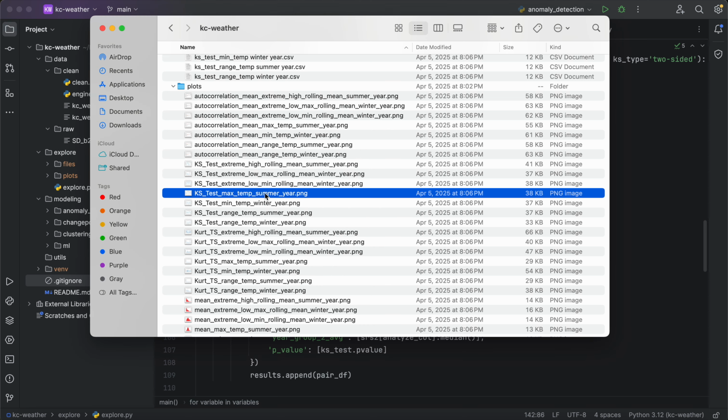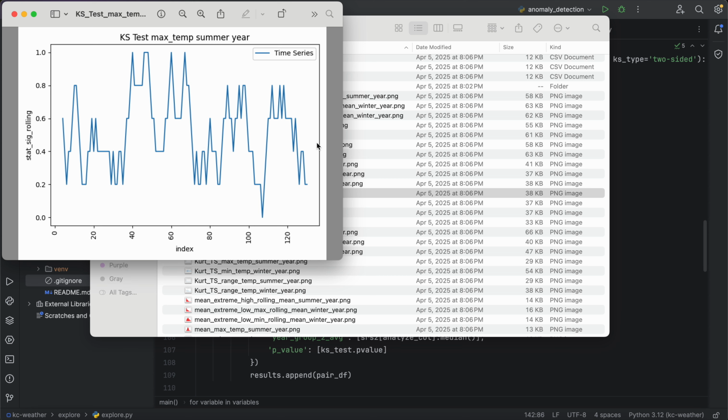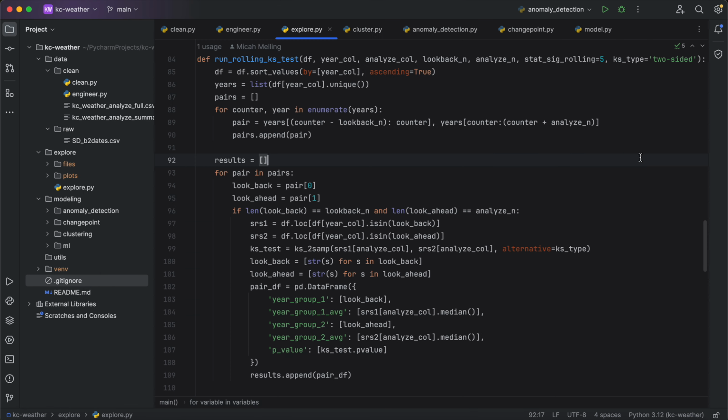If we look at, for example, max temperature, yeah, there could be some local effects here. But again, this might be an interesting or novel way to apply the KS statistic to help ascertain if there are changes in variability or reductions in predictive power over time using a very simple statistical test.